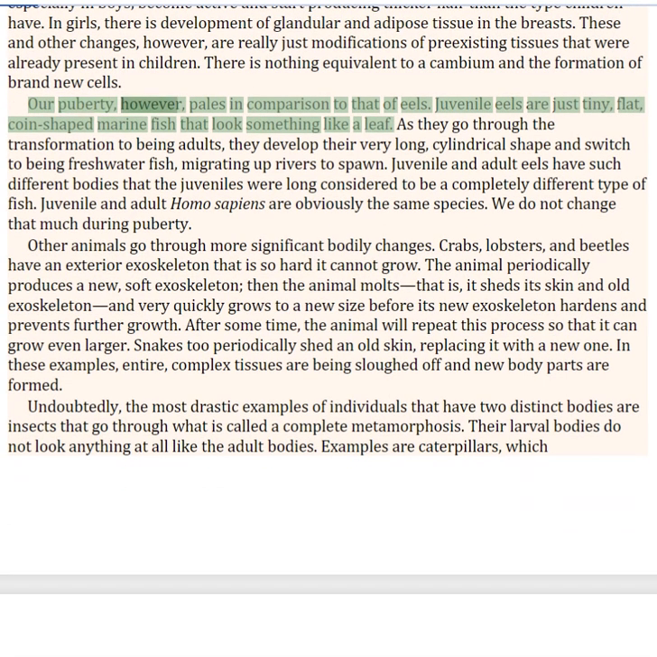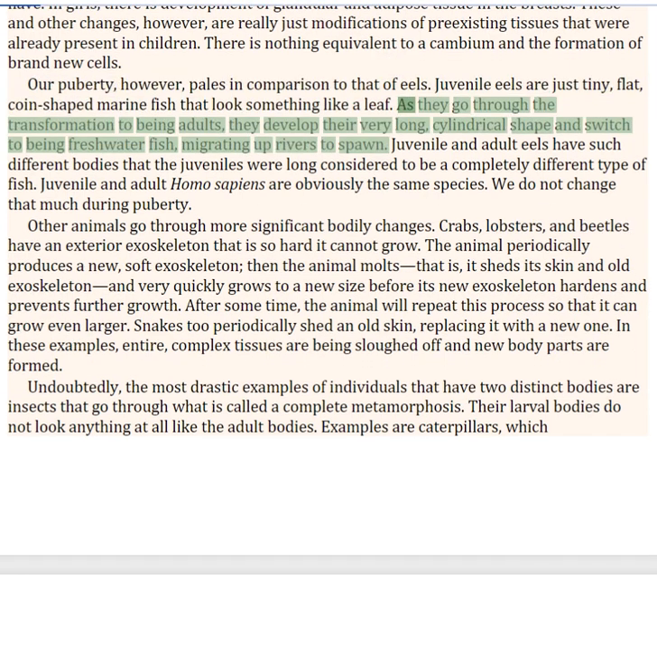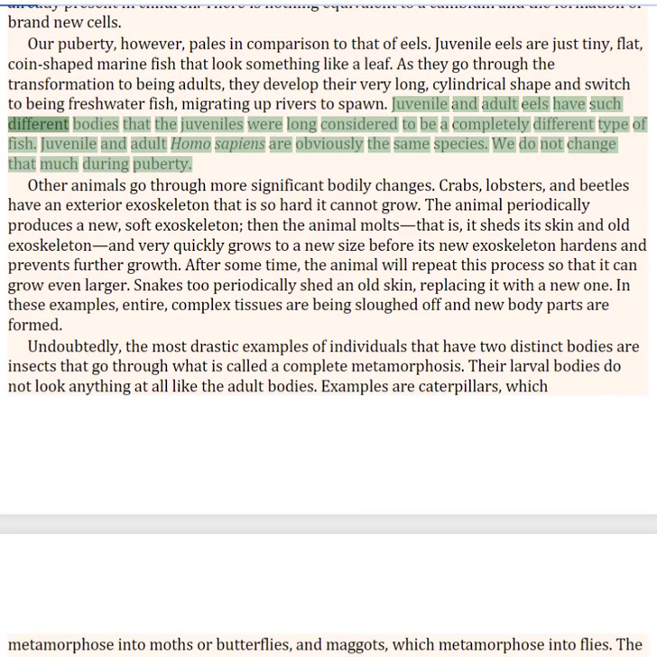Our puberty, however, pales in comparison to that of eels. Juvenile eels are just tiny, flat, coin-shaped marine fish that look something like a leaf. As they go through the transformation to being adults, they develop their very long, cylindrical shape and switch to being freshwater fish, migrating up rivers to spawn. Juvenile and adult eels have such different bodies that the juveniles were long considered to be a completely different type of fish. Juvenile and adult Homo sapiens are obviously the same species. We do not change that much during puberty.